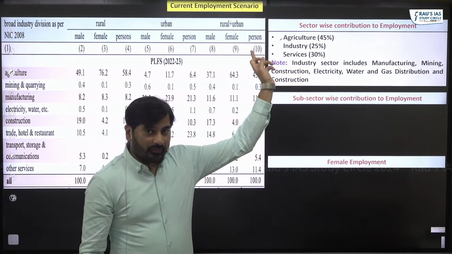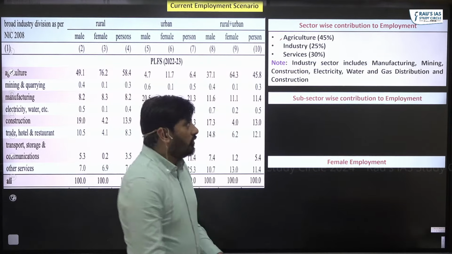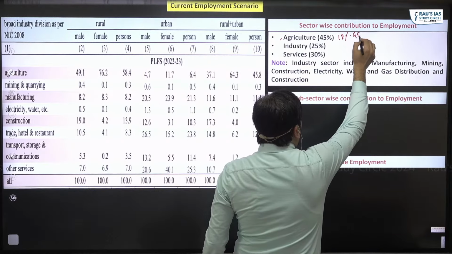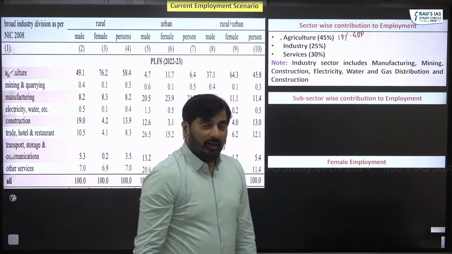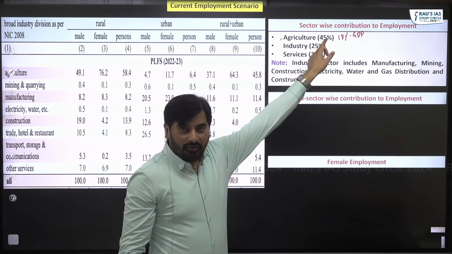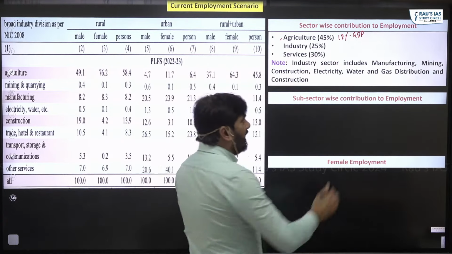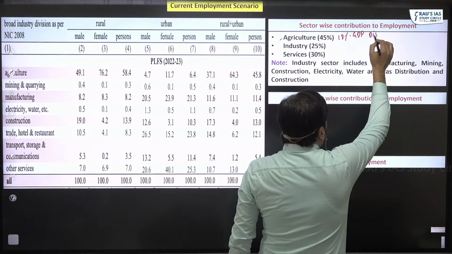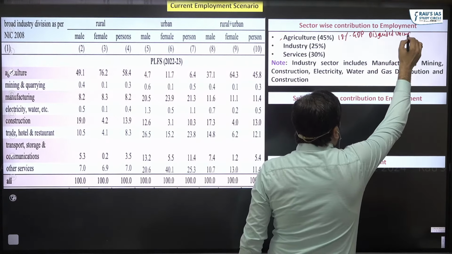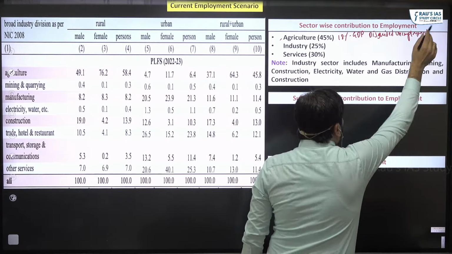Agriculture sector, as you can see, contributes just 18% to our GDP. In spite of that, it is accounting for 45% of our workforce. That is why we say that there is high level of disguised unemployment in the agriculture sector.